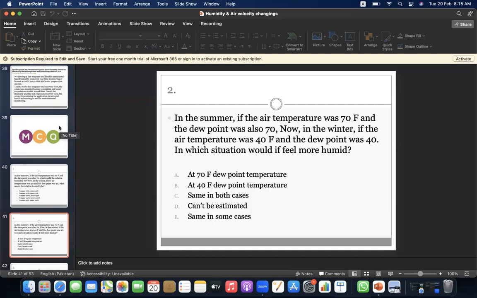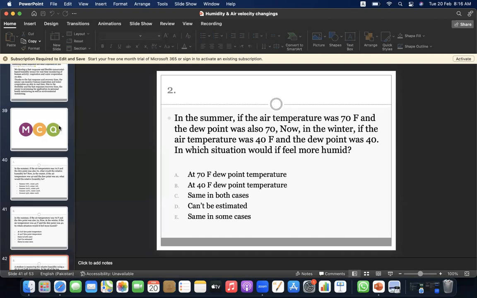The answer is D. And number two, in the summer, if the air temperature was 70 and the dew point was also 70. Now, in the winter, if the air temperature was 40 Fahrenheit and the dew point was 40, in which situation would it feel more humid? A, at 70 Fahrenheit dew point temperature. B, at 40 Fahrenheit dew point temperature. C, same in both cases. D, can be estimated. E, same in some cases. No, the answer is A, at 70 Fahrenheit dew point temperature.